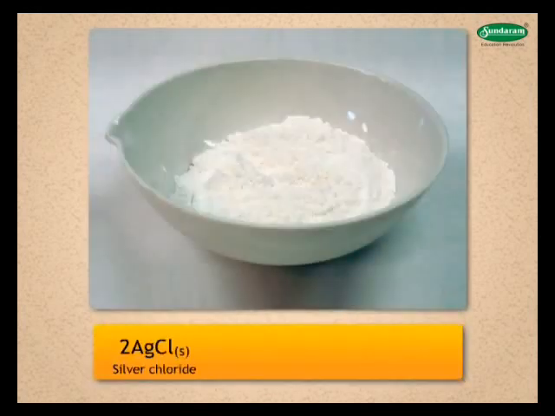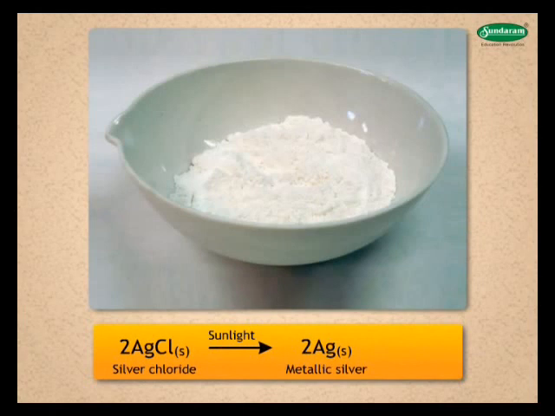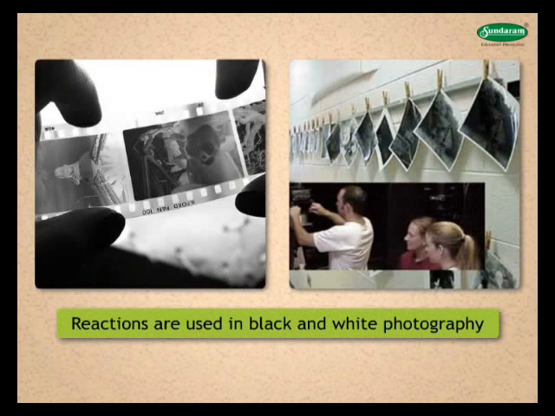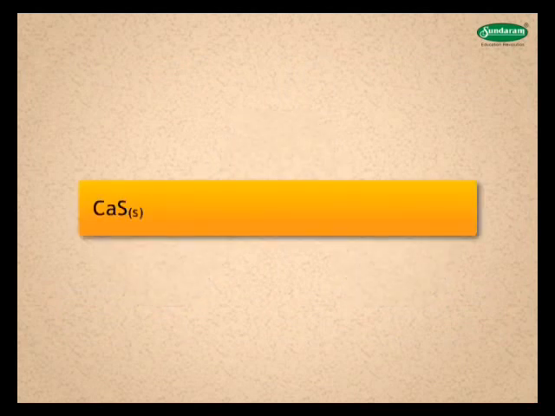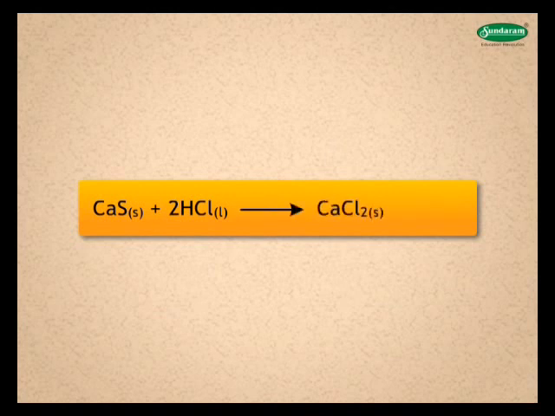Similar reaction is given by silver chloride. 2 AgCl solid in presence of sunlight gives 2 Ag solid plus Cl2 gas. These reactions are used in black and white photography during the process of developing. You must have realized that decomposition reactions require heat and light energy. Some decomposition reactions are brought about by acids. CaS solid plus 2HCl liquid gives CaCl2 solid plus H2S gas.